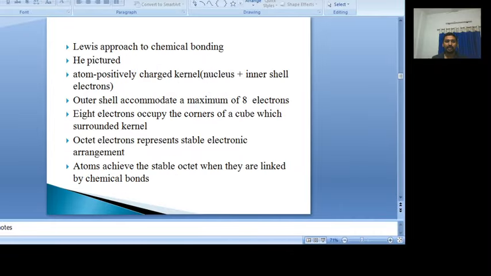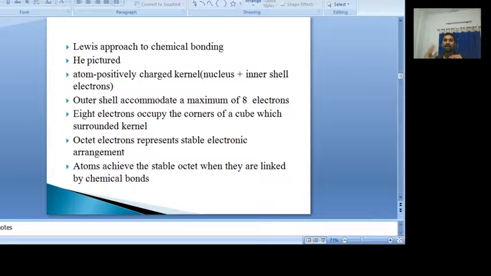Kossel and Lewis were the first scientists to succeed in this. So what is Lewis' approach towards chemical bonding? First he pictured the atom as a positively charged kernel. The positively charged kernel means the nucleus plus the inner shells, excluding only the outer shell.